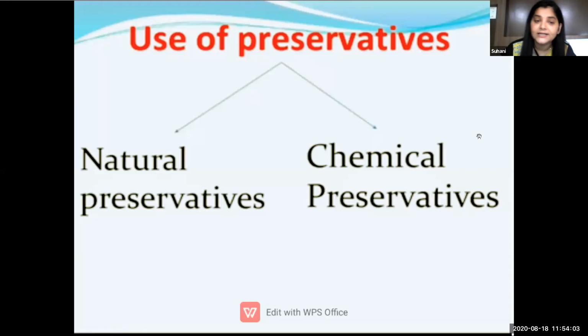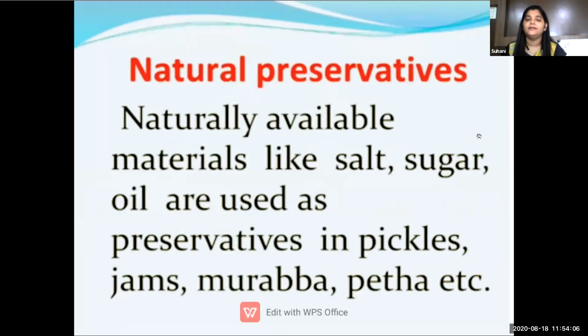So let's learn about natural preservation. Naturally available materials like salt, sugar, oil are used as preservatives in pickles, jam, murabba, petha, etc. We all have seen our grandmother and mother preparing pickles in summer vacation, in May vacation. That pickle stays for a very long period of time, almost 6 to 7 months, without sitting in a refrigerator.